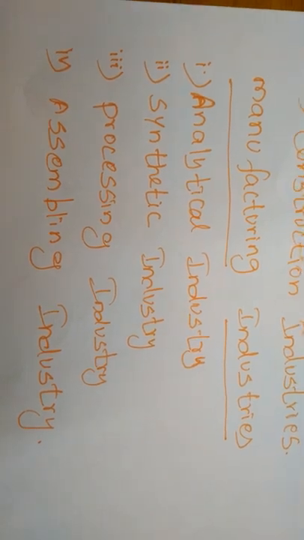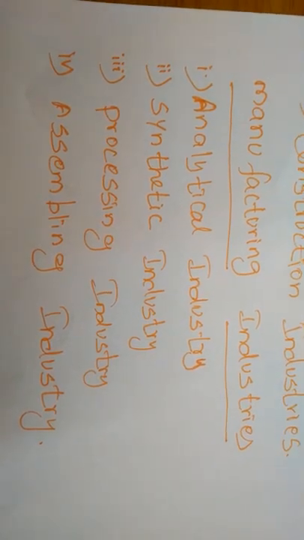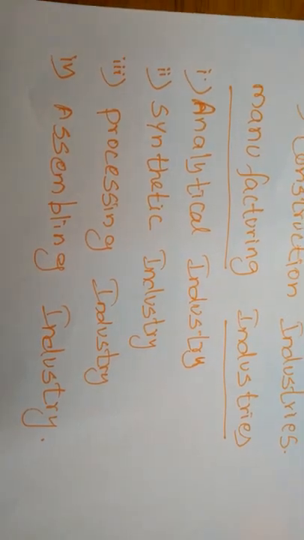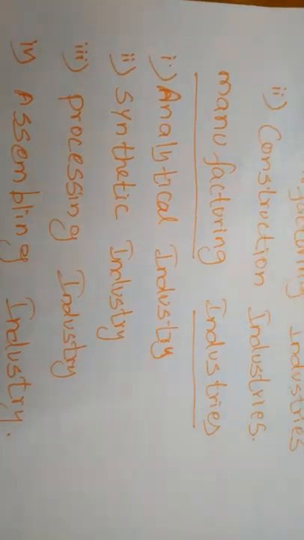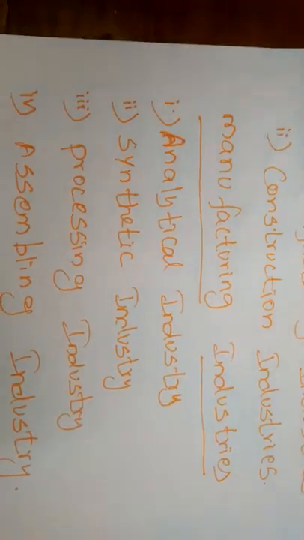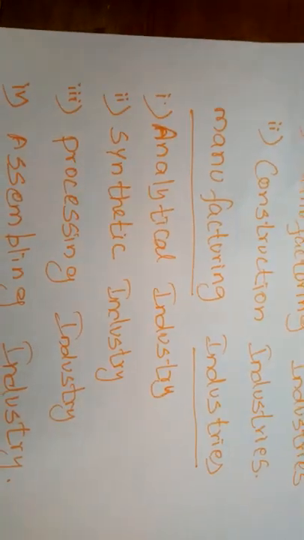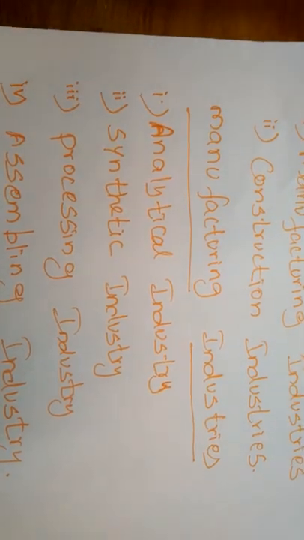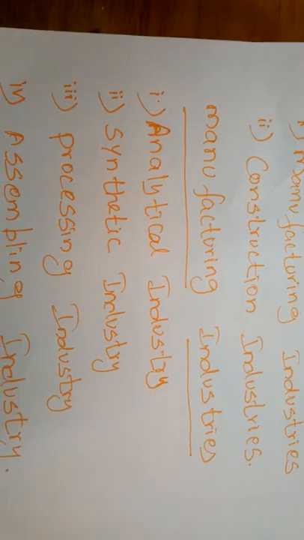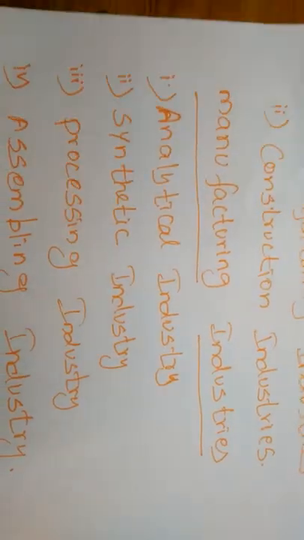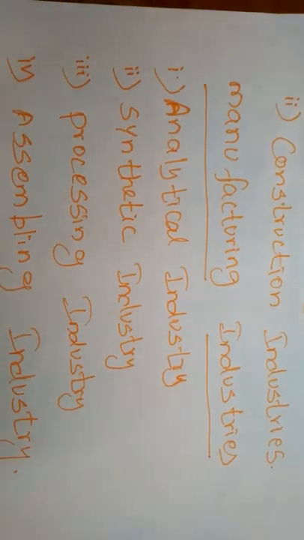The analytical industry analyzes and separates different elements from the same materials. For example, the oil field. The oil industries bring up the oil from the earth and separate the different elements of oil.